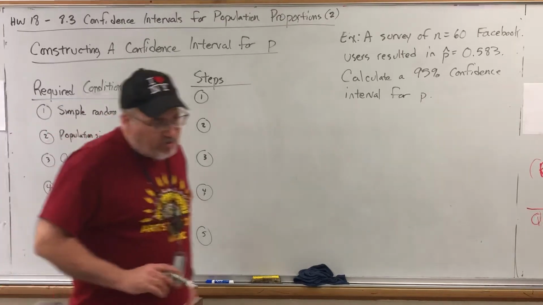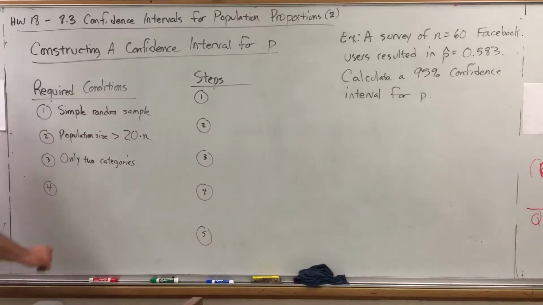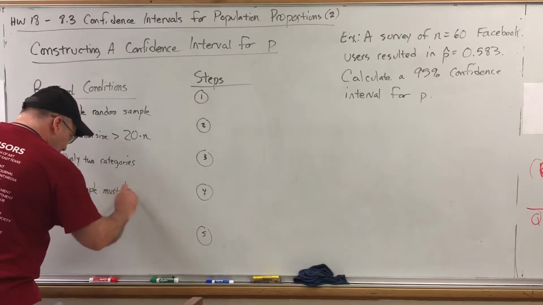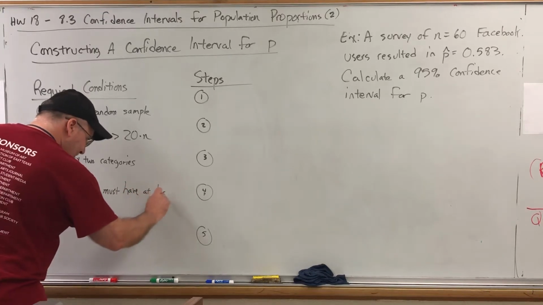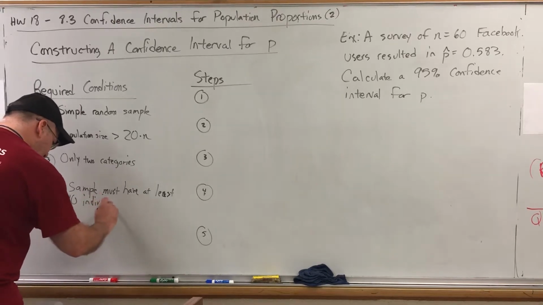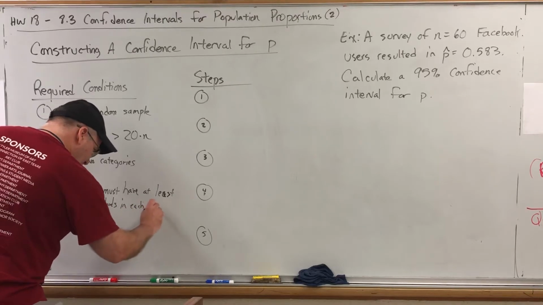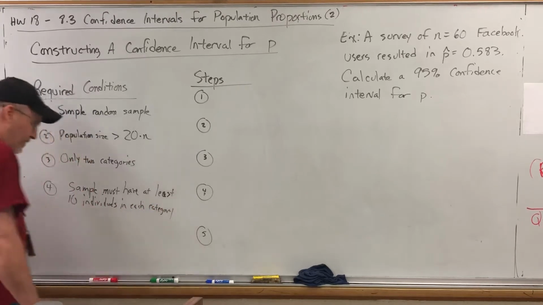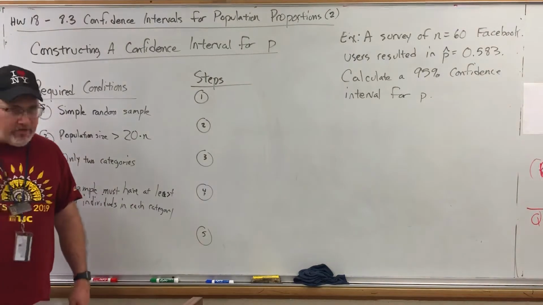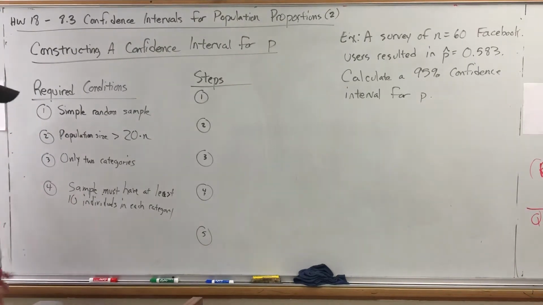And then the 4th criteria is that the sample must contain at least 10 individuals in each category. So the sample must have at least 10 individuals in each category. So in the context of my survey question, I needed at least 10 people to have said yes and at least 10 people to have said no. Well, there were 60 and 35 of them said yes, so the other 25 said no, so we're okay there.